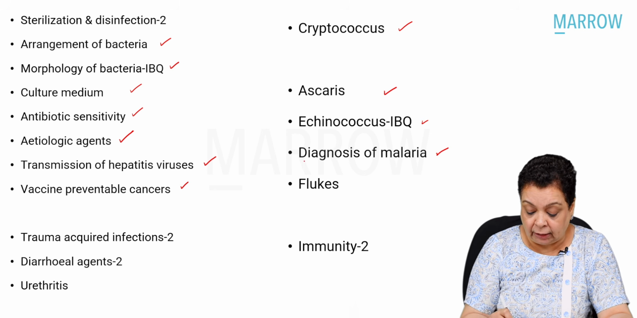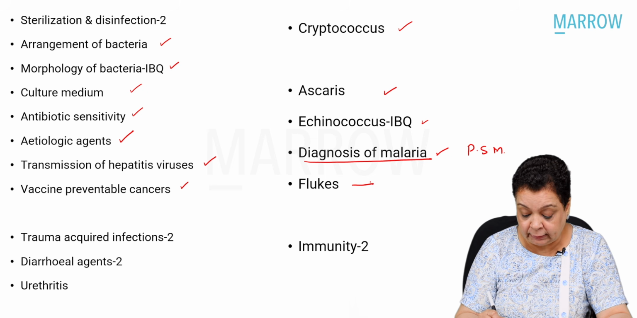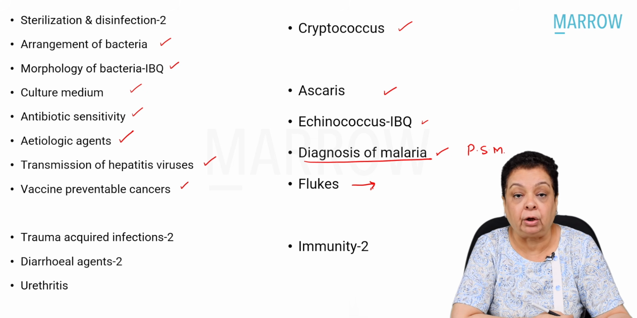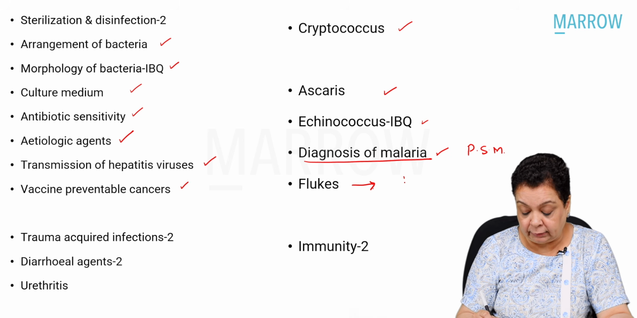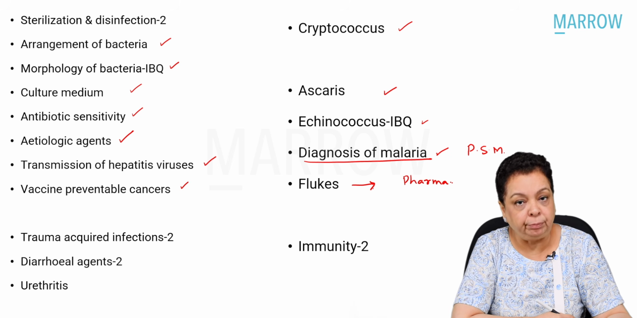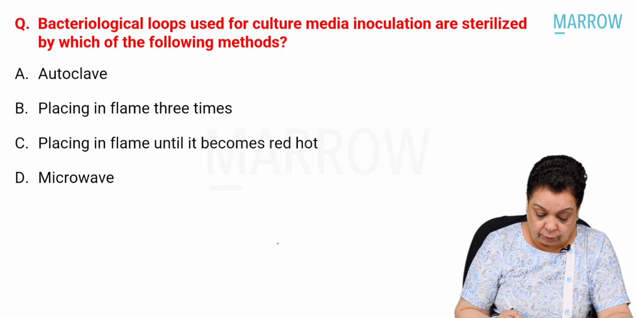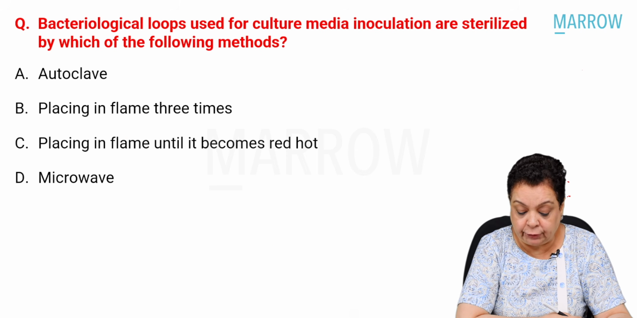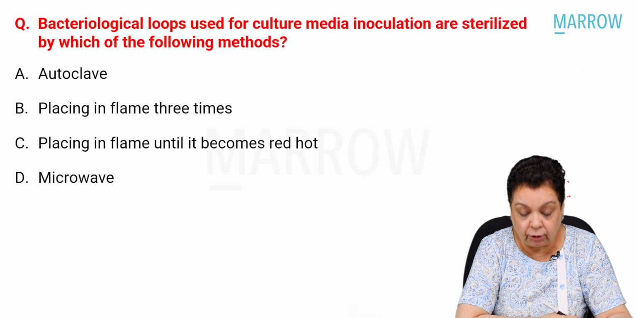Diagnosis of malaria, however, this question is going to be taken up by the PSM faculty. Then we got a question on flukes. This is basically a question regarding treatment of flukes, and this will be taken up by the pharmacology faculty. Okay. Then we got 2 questions from immunity. Right. So let's get cracking with the questions. So our first question was, bacteriological loops used for culture media inoculation are sterilized by which of the following methods?